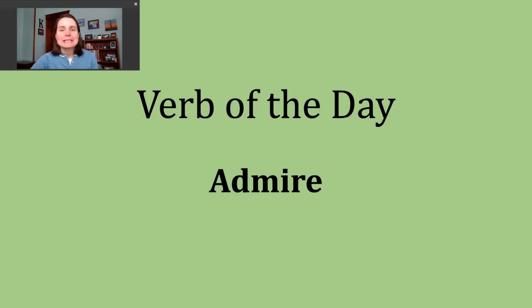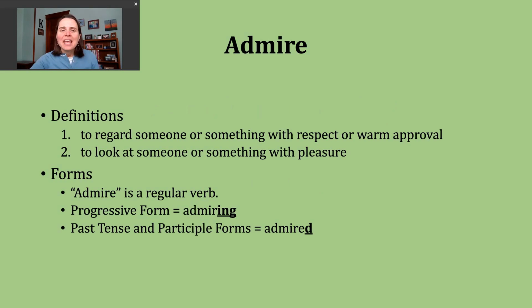Today's verb is admire. Let's take a moment and look at some of the ways we use this verb. The first way we use the verb admire is to mean to regard someone or something with respect or warm approval. A second way the verb admire gets used is to mean to look at someone or something with pleasure. So this verb has a really positive meaning.